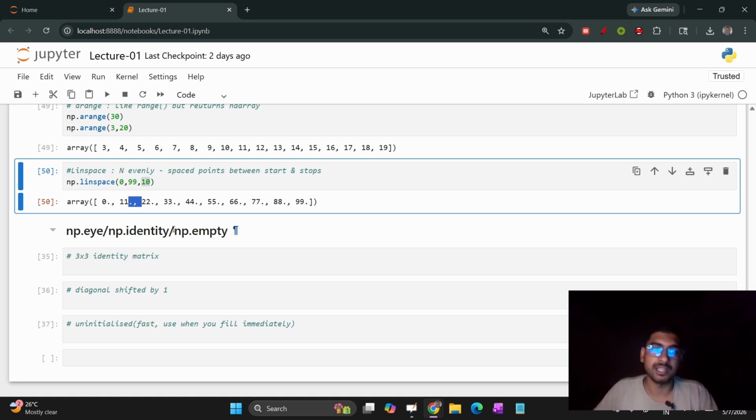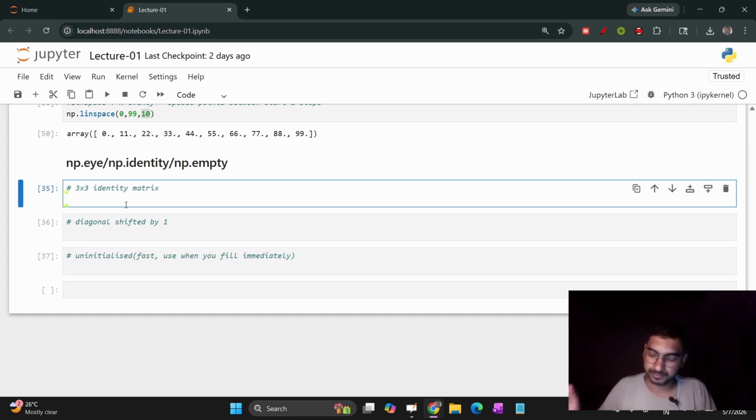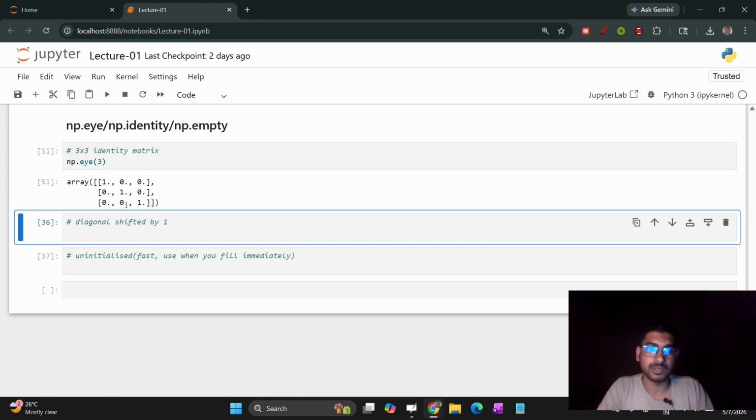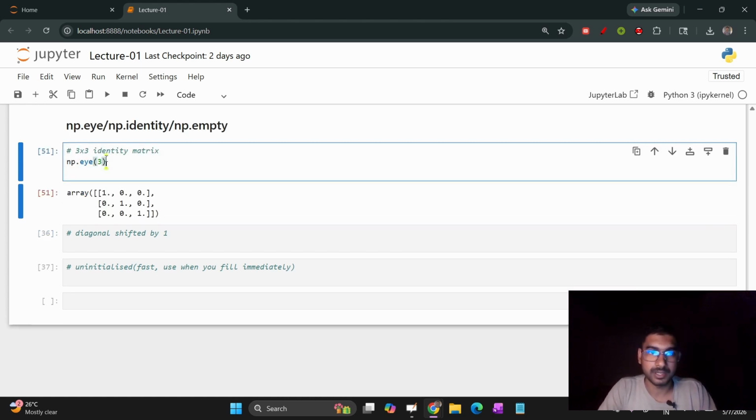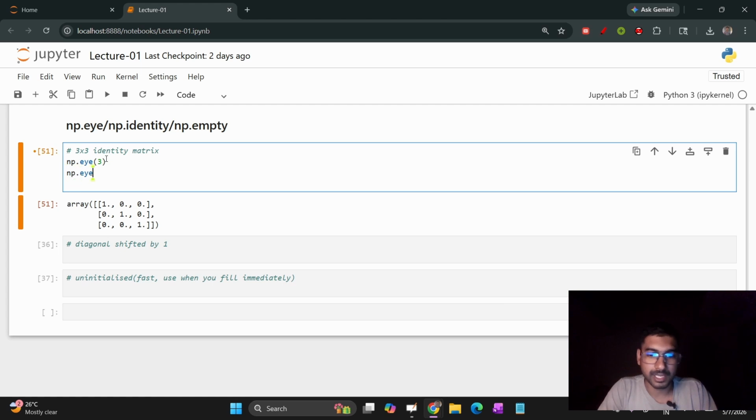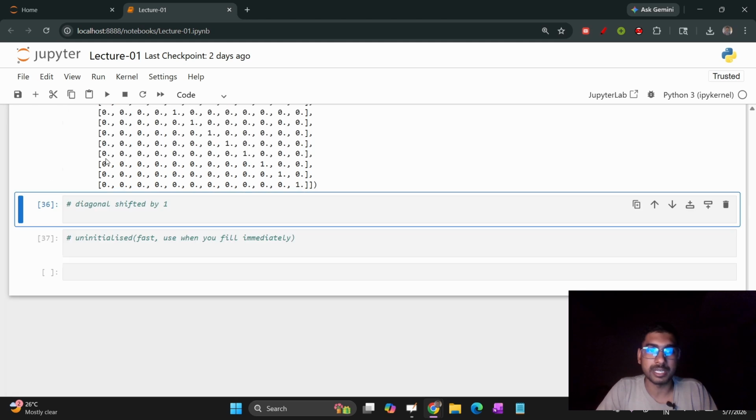And if you want an identity matrix, NumPy also has a function called np.eye. Let me show you this. It will create a 3 cross 3 identity matrix. You can see here, you have seen this before. If I want to create np.eye of 12, a 12 cross 12 matrix, a 12 cross 12 identity matrix, here a 12 cross 12 identity matrix is there.